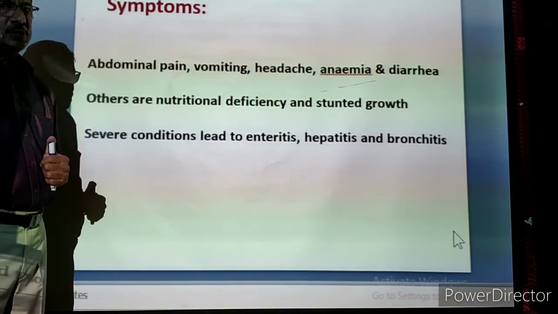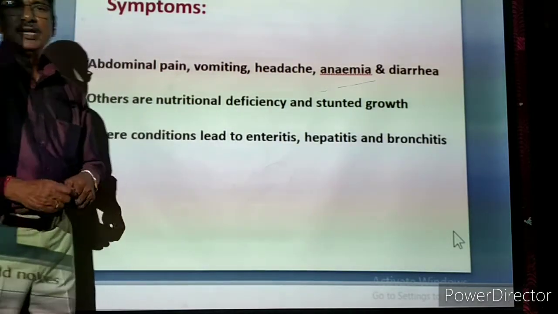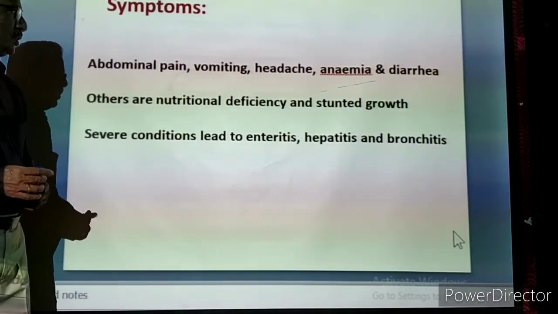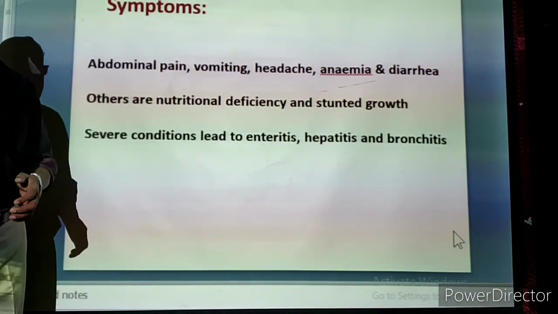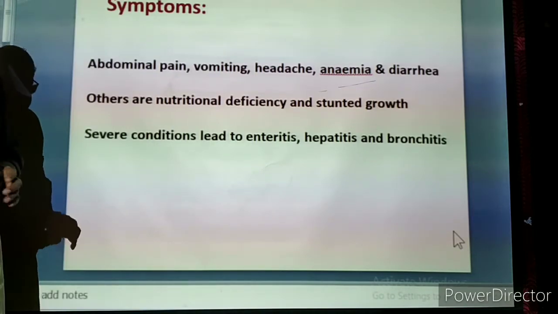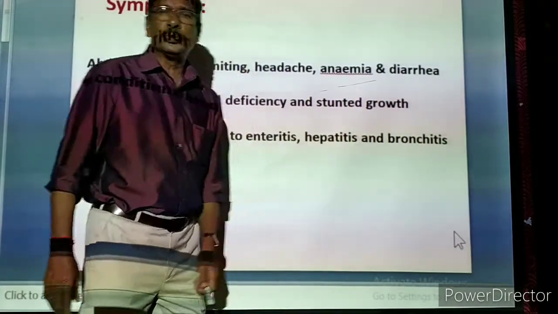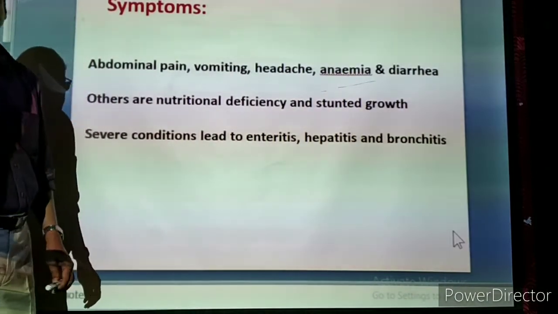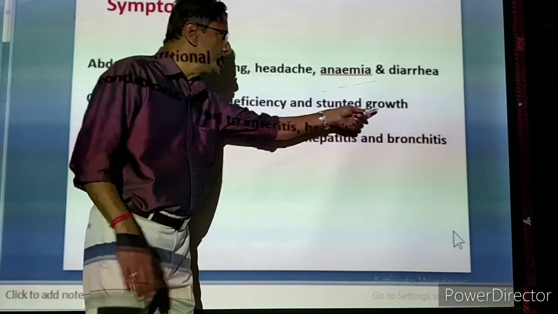Nearly about 20% to 25% of the food of the child is eaten away by the worms. So the child is not getting sufficient food. As a result, nutritional deficiency diseases will be there: protein deficiency, vitamin deficiency, mineral deficiency diseases, and stunted growth. Because of that, the child will not grow faster. Stunted means retarded, reduced growth.